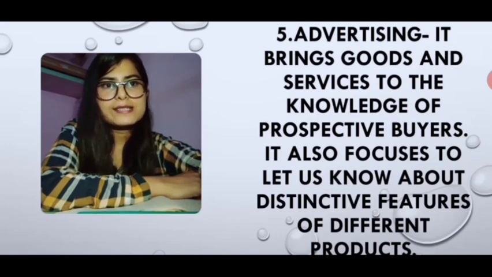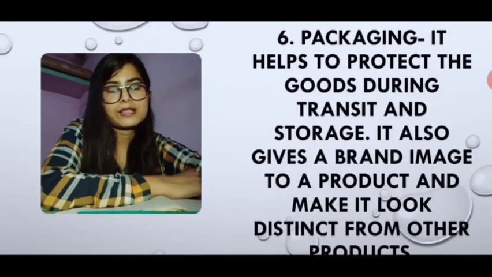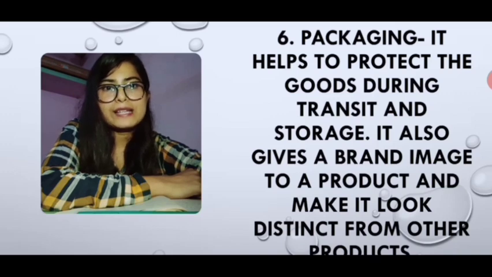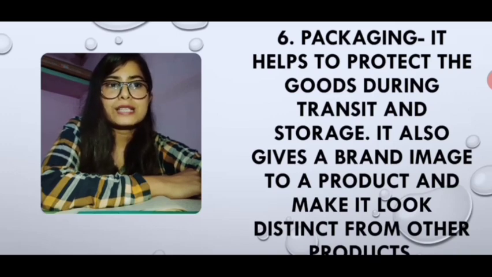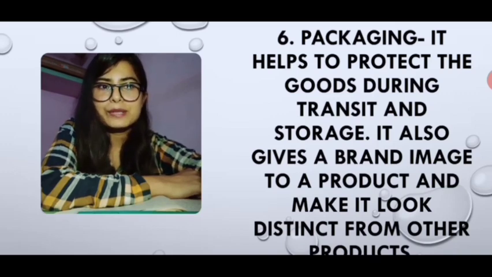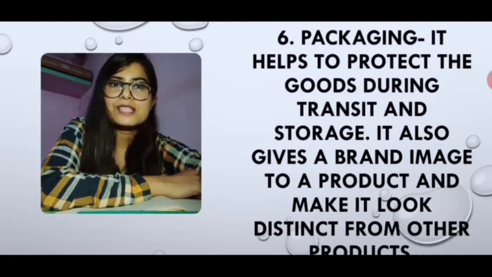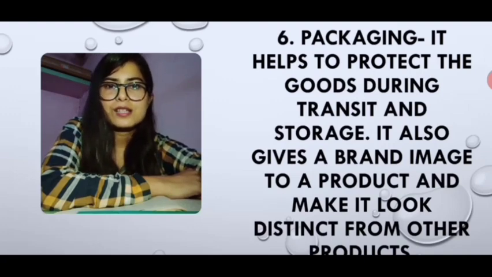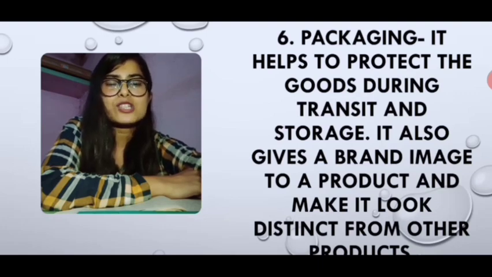Next point is packaging, and yes, it is also one of the very important ones. Because of the packaging we get to know that this product is from this company or this brand. For example, Lux: we come to know by seeing the name on the packet, or by seeing the packaging of that product. We come to know about that brand name or that company.